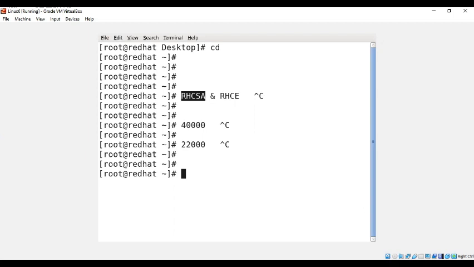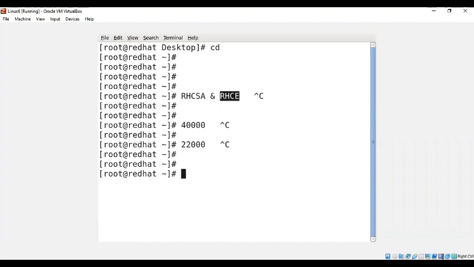The exam is universally recognized. The RHCSA and RHCE exams normally start early in the morning. Normally 6 o'clock, sometimes 5 o'clock, if they have multiple schedules. If it starts at maybe 7 o'clock, it ends at 9:30. The first paper duration is 2.5 hours, and the second paper duration is 2 hours.